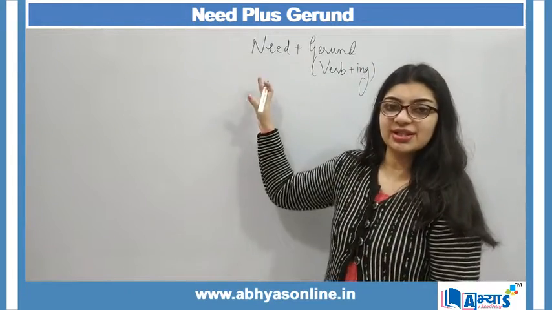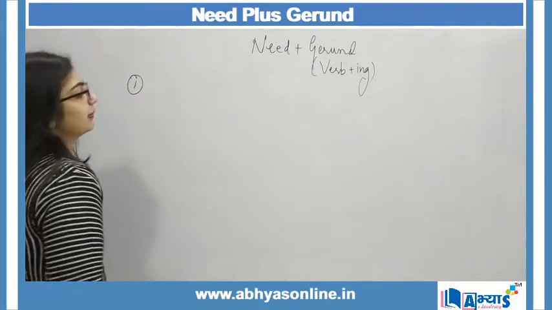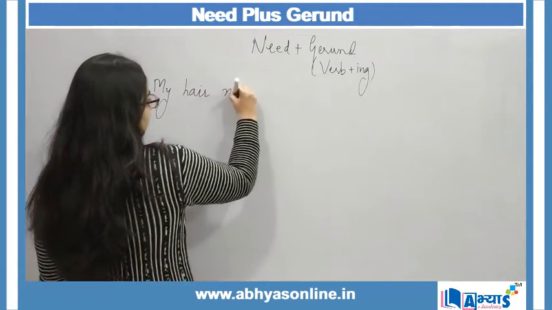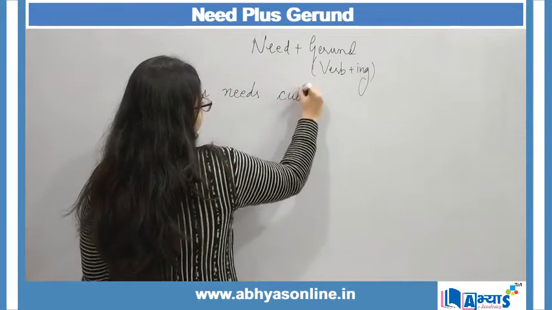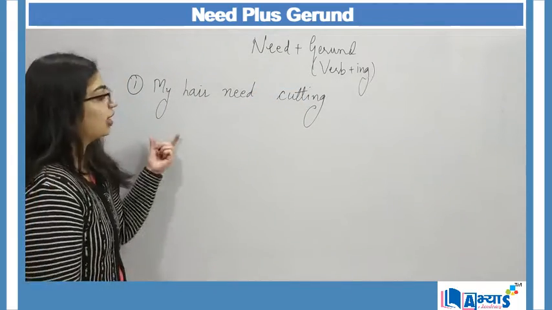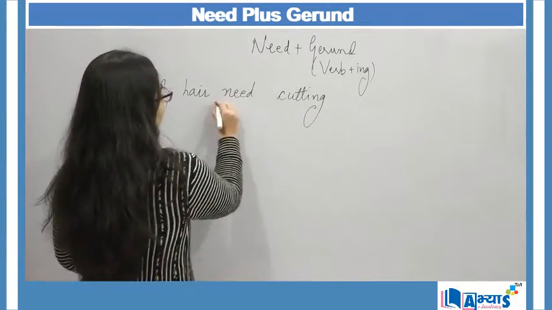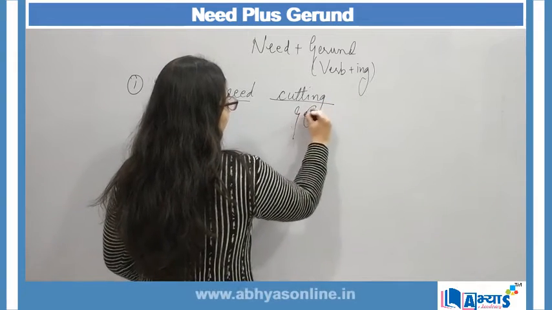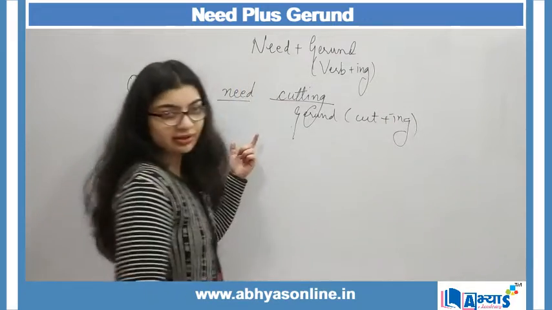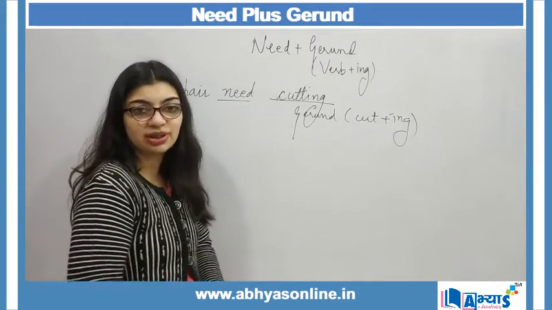So all those sentences which contain need along with gerund, for example, I say my hair needs cutting, or I can say my hair need cutting, because here I am talking about a plural hair. So with plural I make use of a singular verb. So need cutting, this is my gerund. Why? Because cut plus ing makes it cutting, right? My hair need cutting. This is one of the examples of the gerunds that we are talking about.